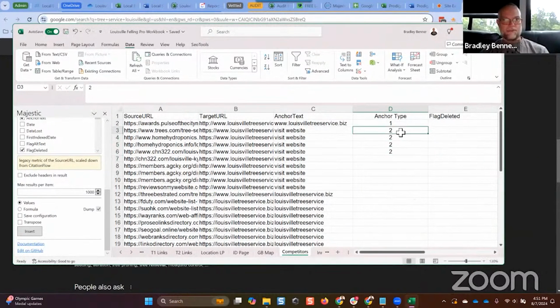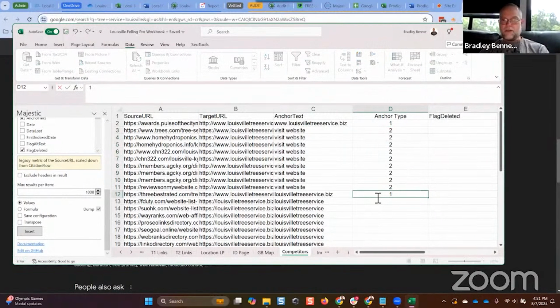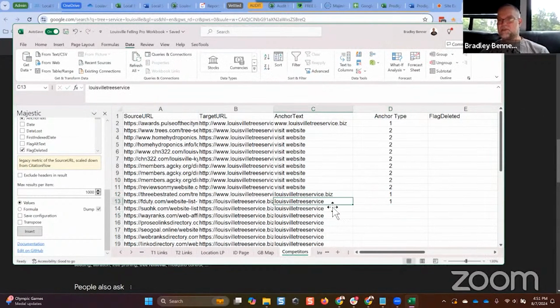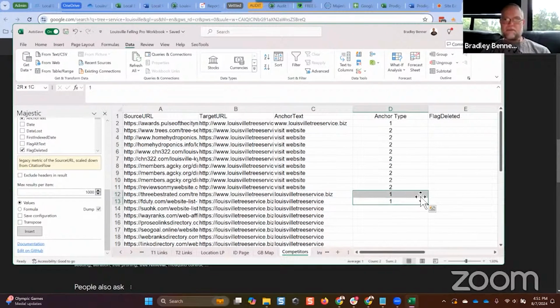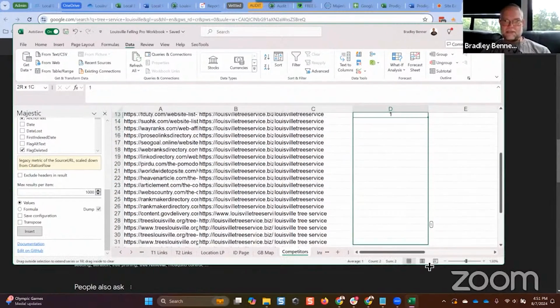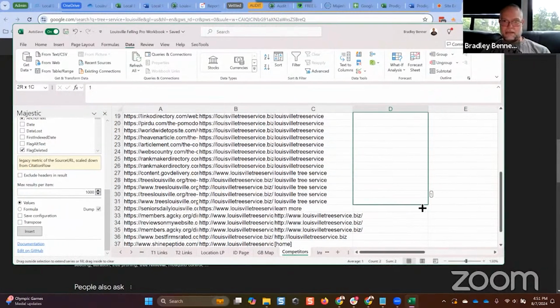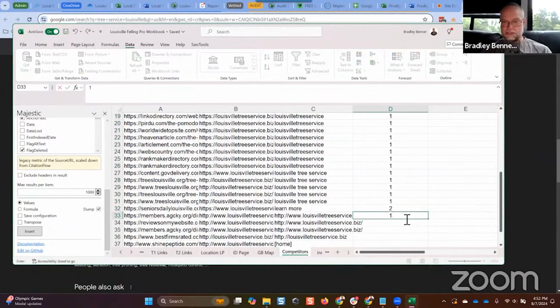Or once I have a couple of cells with that same value, I can then drag it down to the bottom. Okay, here's another one. This is another brand anchor. This is also what I would consider a brand anchor as well, even though it may be considered miscellaneous because it kind of squeezed together without a domain extension. But I would go ahead and consider that as a brand anchor for now. And so I would drag that down, and there's more brand anchors. Then there's another miscellaneous. There's another brand anchor, right? Brand/URL anchor. So I'd go back and keep adding ones in here.